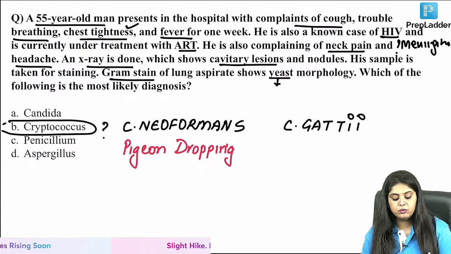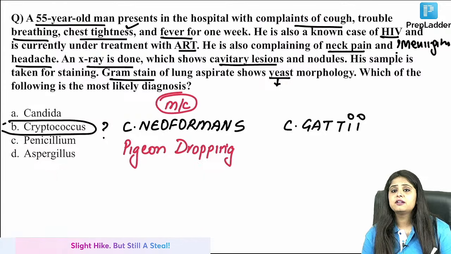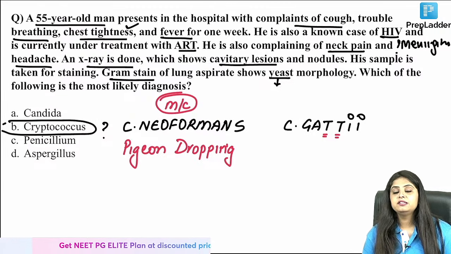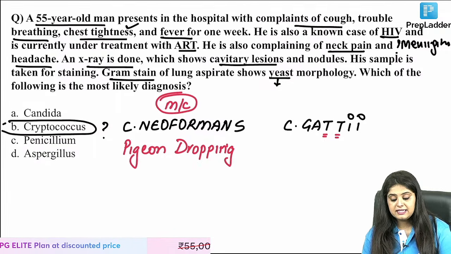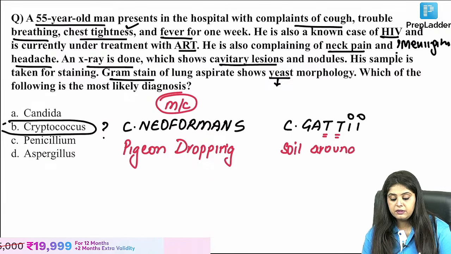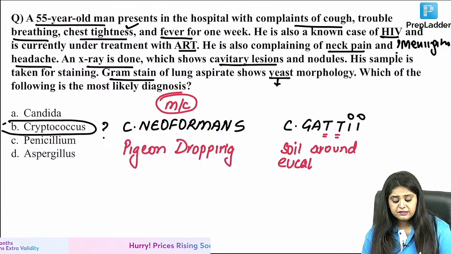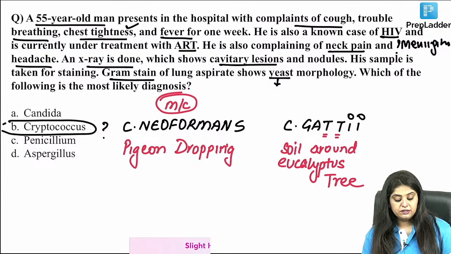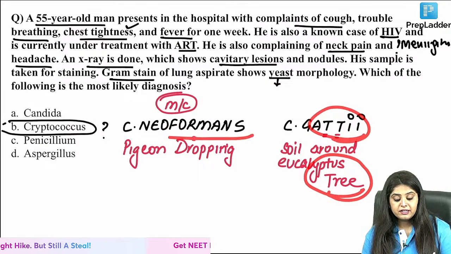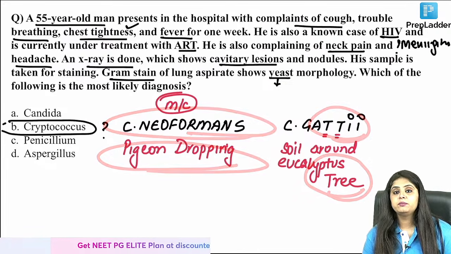In fact, that is the most common one also. That is the one which is most pathogenic. Whereas Cryptococcus gattii is seen in the soil around the eucalyptus tree. So remember, gattii is the soil around the eucalyptus tree, whereas neoformans is going to be around the pigeon droppings.